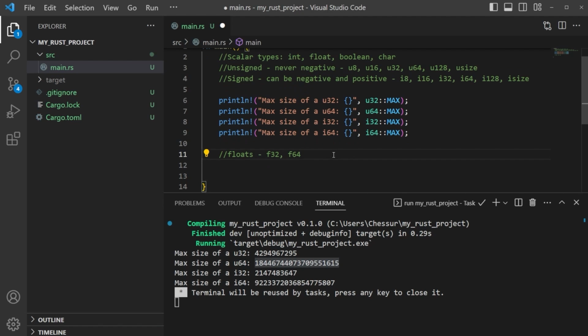I guess we should define what a float is before I just throw information at you. Okay, so if an integer is something like 1,000, a float is something like 1,000.1. Okay, it's this 0.1 that we're after here. Now, a great example of a float that is used in most programming is pi, 3.14.